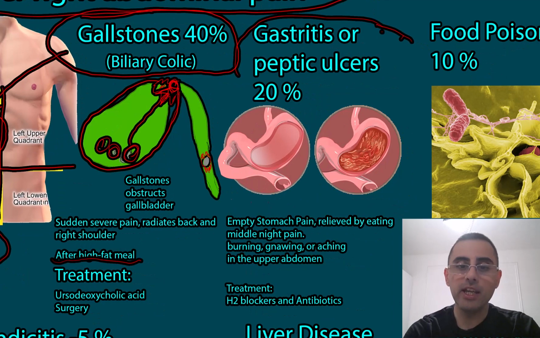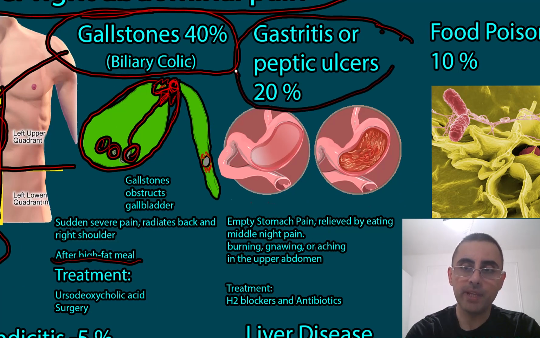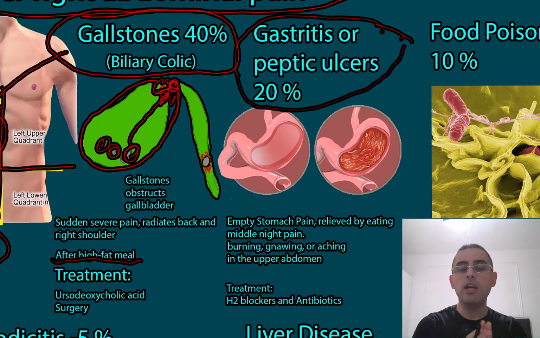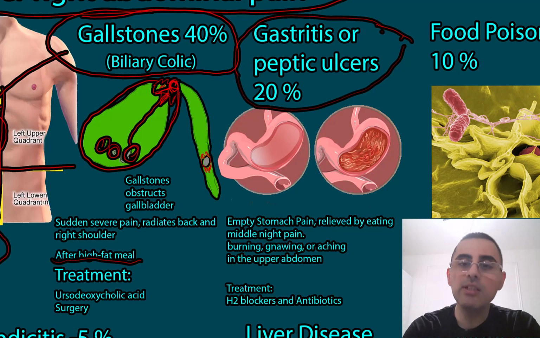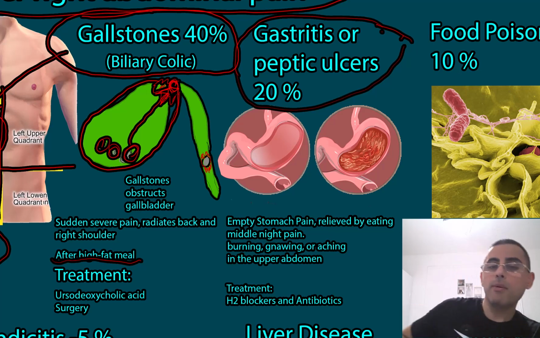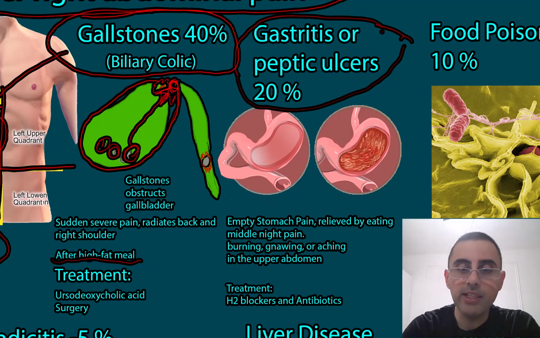Usually this pain is on an empty stomach, and the person usually doesn't say that he or she has right upper abdominal pain, but in most cases feels pain in the center of the stomach or slightly left. But sometimes patients say that they have right upper abdominal pain. The pain is a burning sensation, aching type or gnawing sensation.